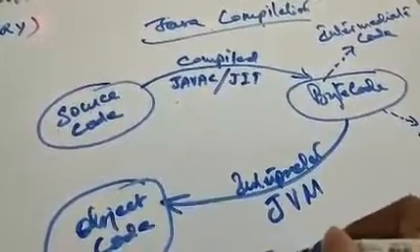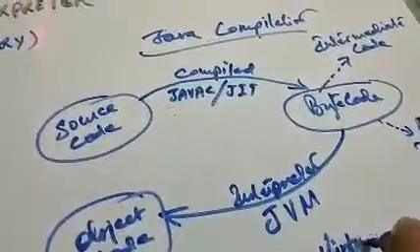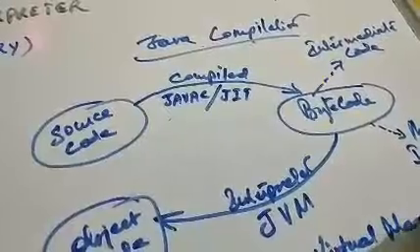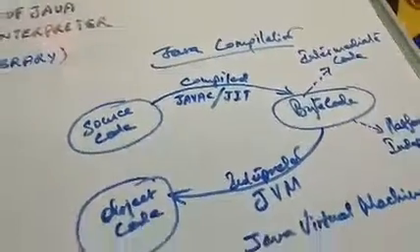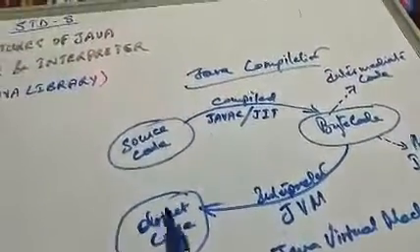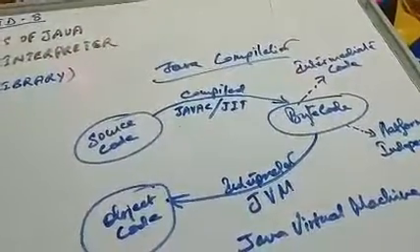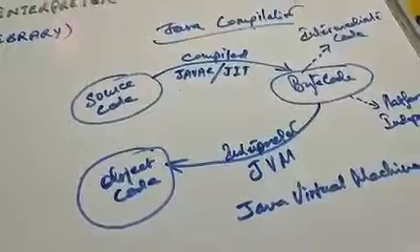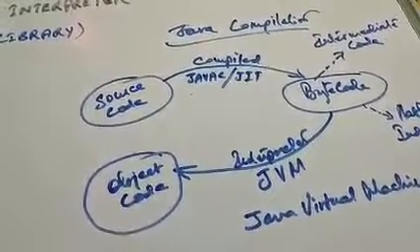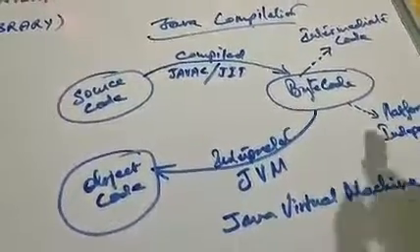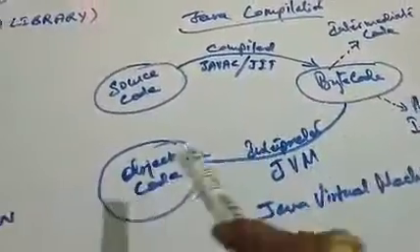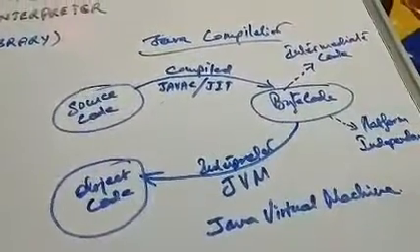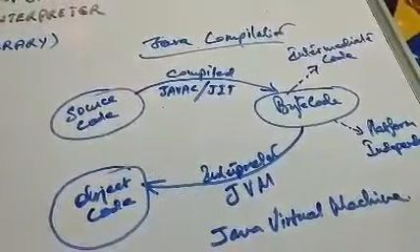Please remember, Java virtual machine. By and large you have the idea about what is the Java interpreter or what is JVM. JVM is the Java virtual machine. It is an interpreter of Java that converts bytecode into object code. Simple definition. You don't have to worry about anything.